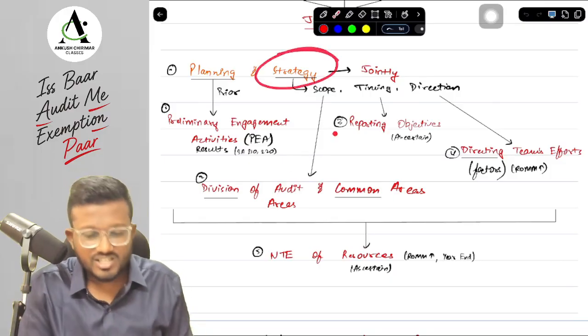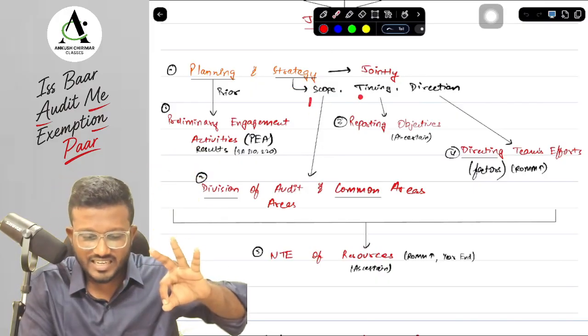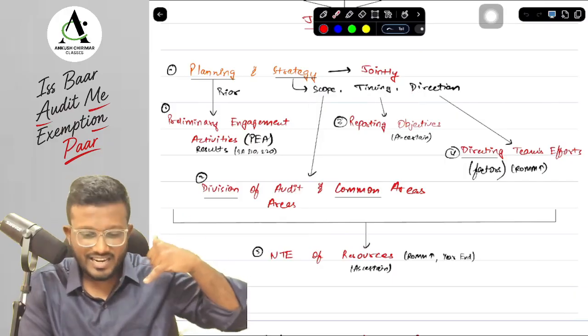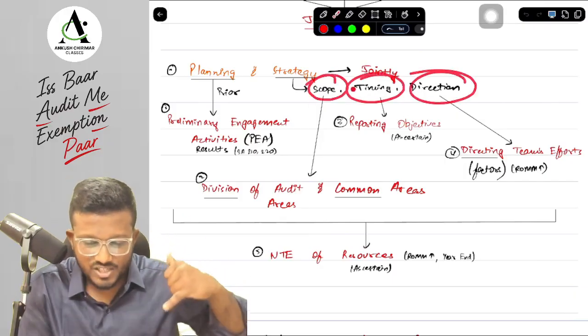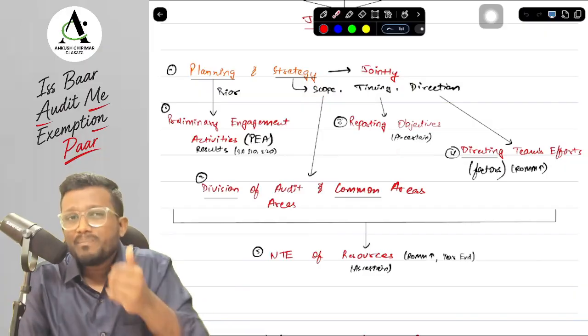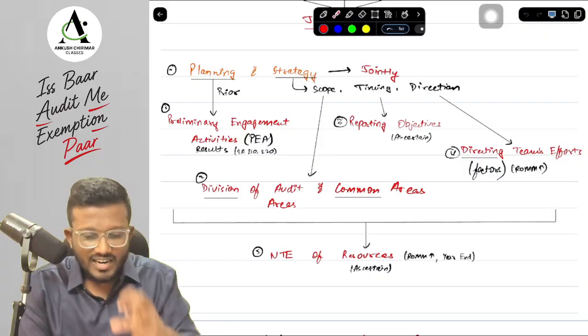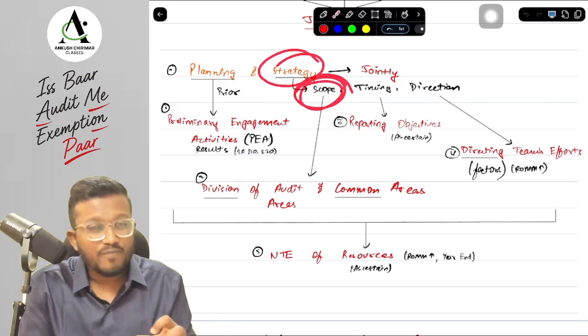Next, in terms of strategy, we will see in SA 300 that strategy comprises three words: STD, not the PCO STD, but scope, timing and direction. Scope is basically what all things are covered in the audit. Timing is when we have to complete the audit, and direction is where we have to focus more attention.